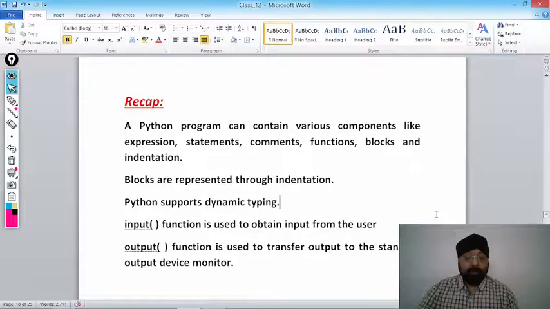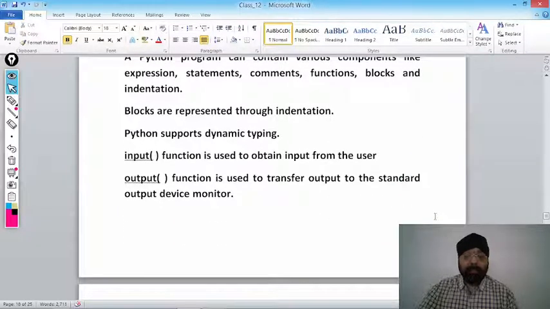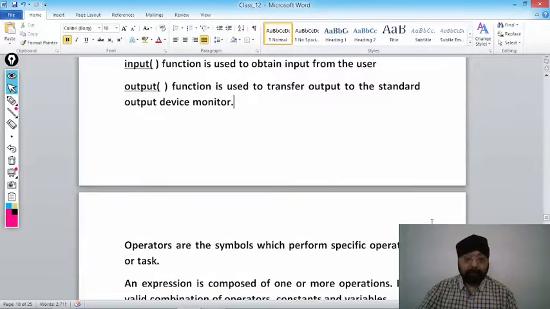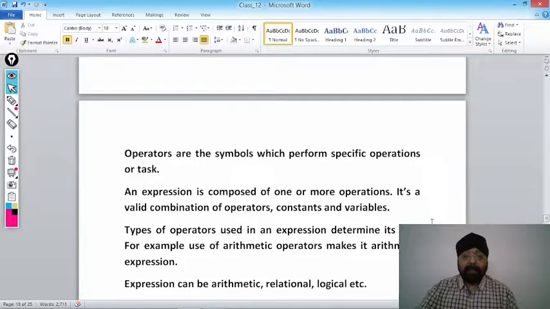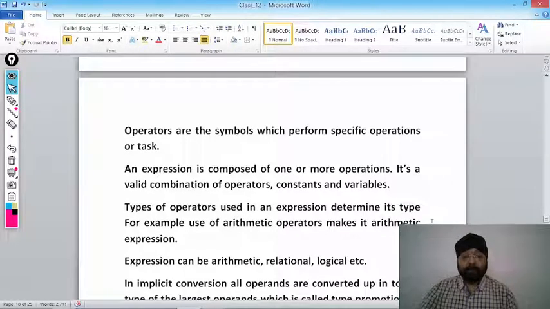Then we have gone through the input and output functions. The input function is used to obtain input from the user, whereas the output function is a predefined function, a built-in or library function, which is used to transfer the data to the standard output device, that is known as the monitor. Getting my point?